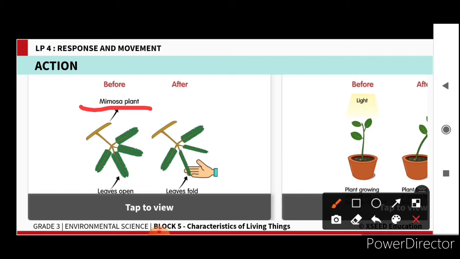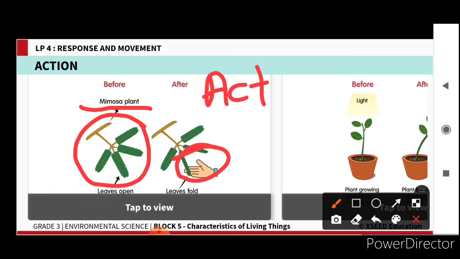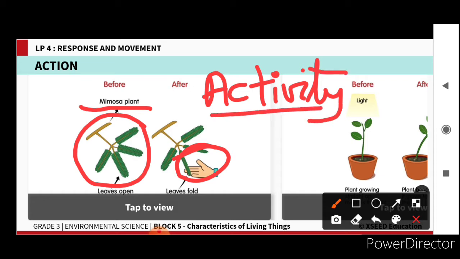So what is the stimulus here? Observe what happened in the first picture and what happened in the second picture. In the first picture the leaves are open and in the second picture the leaves are closed. Please write what you observe in a tabular column with the heading activity.